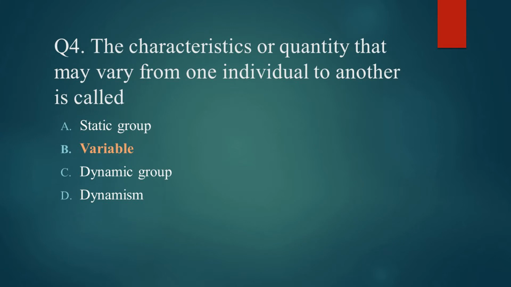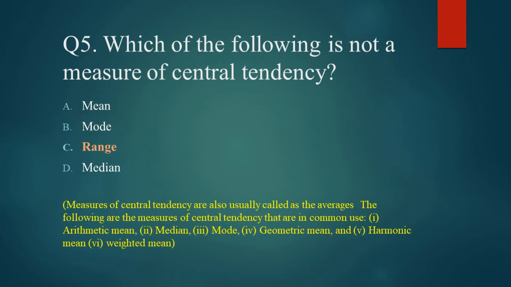Question number 4 says, the characteristics or quantity that may vary from one individual to another is called, so option B, variable is the right answer. Question number 5 is, which of the following is not a measure of central tendency? So measures of central tendency are also usually called as the averages. The following are the measures of central tendency that are in common use. First is arithmetic mean, median, mode, geometric mean and harmonic mean. So option C, range, is the right option. Actually, it is not the measure of central tendency.